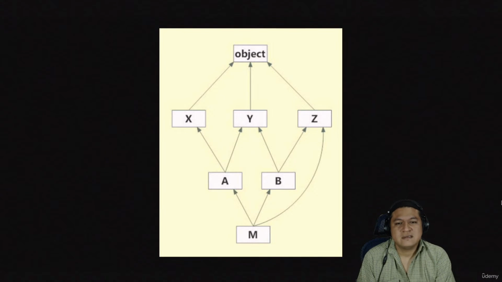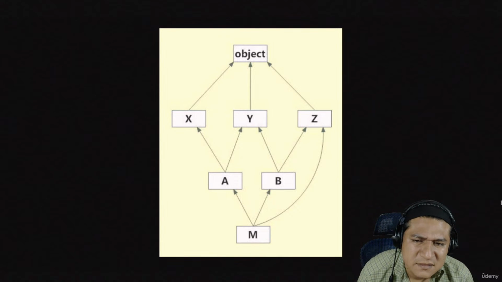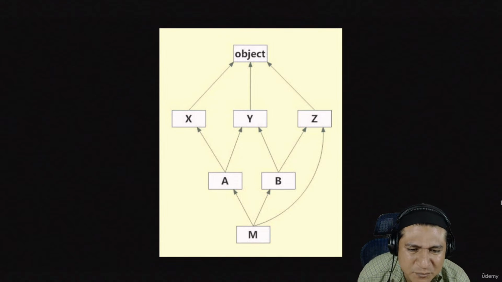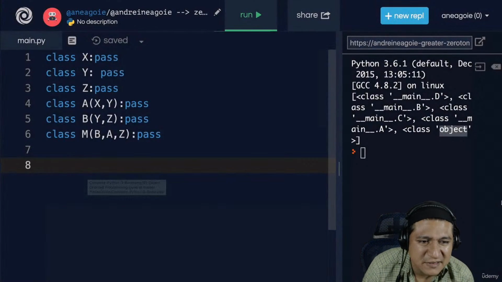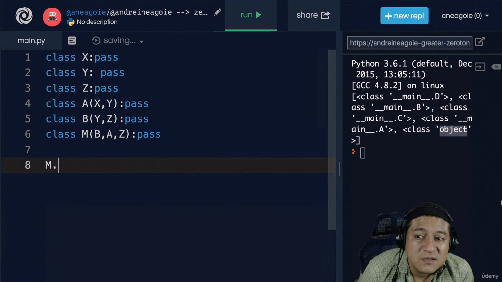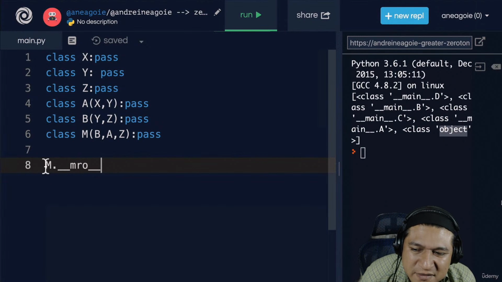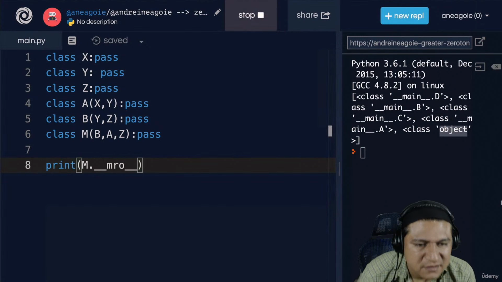So if we do M here, and we check the MRO, or method resolution order, of M, what is the order going to be? M is multi-inheriting from A and B, and X, Y, and Z. Let's do M.mro. And by the way, another way of doing this is to use the dunder MRO. Let's print this. Okay, print. All right, let's check.